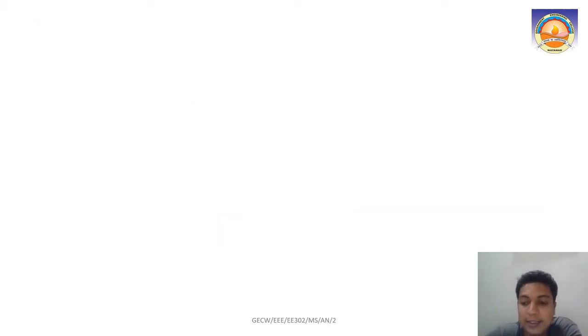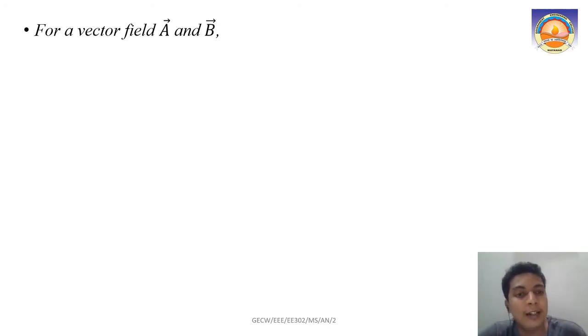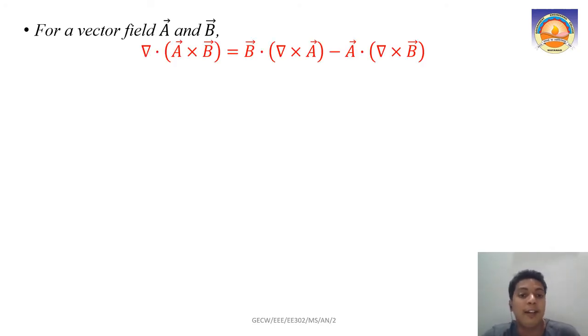Now let us consider a vector identity. For that, consider that you have two vectors, vector A and vector B. When you have two vectors, and you take del dot (A cross B), it is given by B dot (del cross A) minus A dot (del cross B). So that is the vector identity.